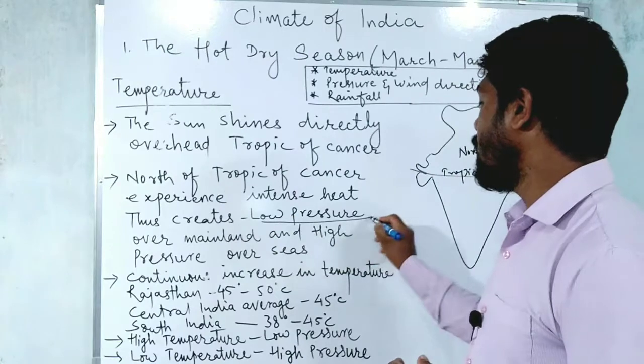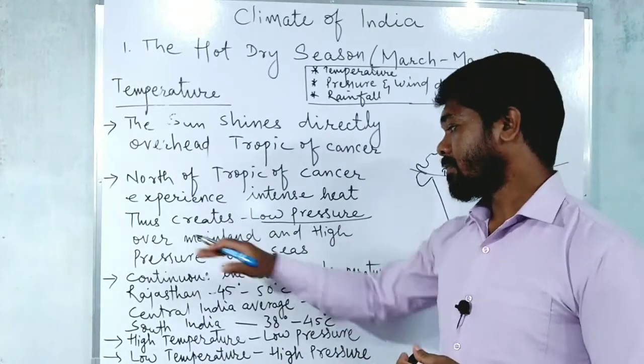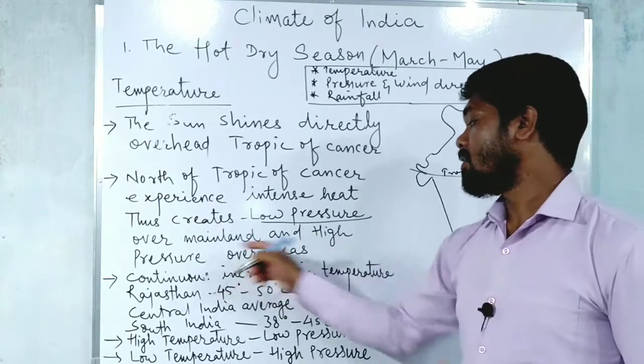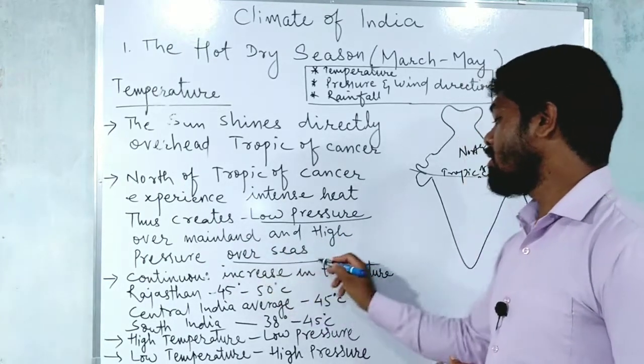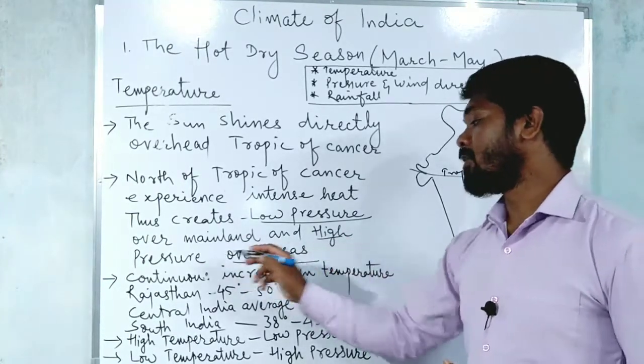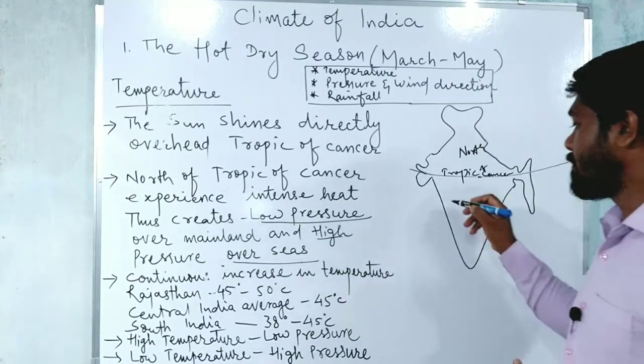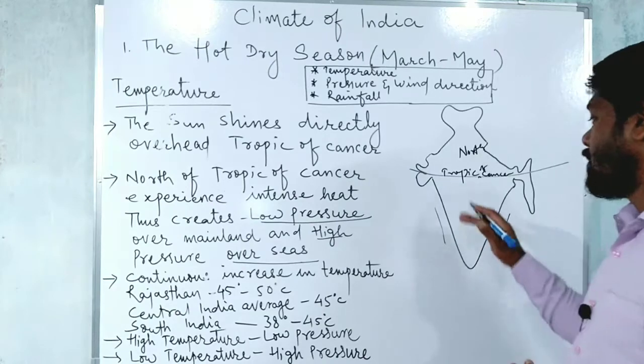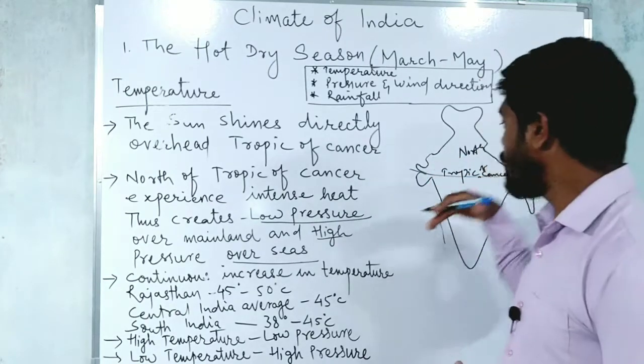Low pressure will be created over the land, and over the surrounding seas, what happens? There will be high pressure. There will be a difference of temperature. Here in the sea areas, the temperature will be low as compared to the mainland, right?